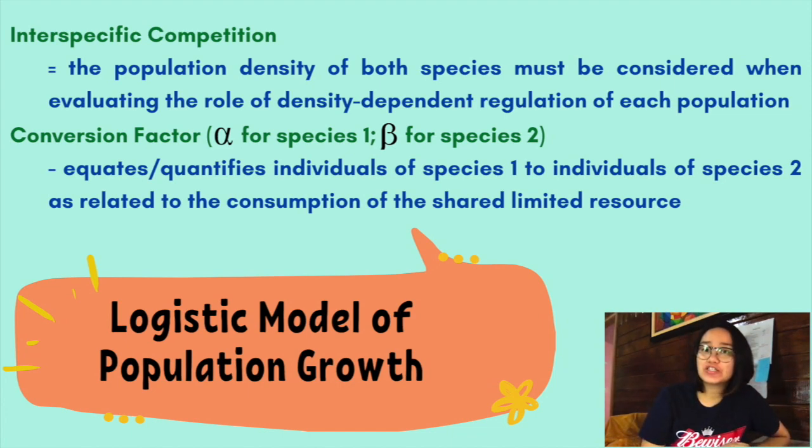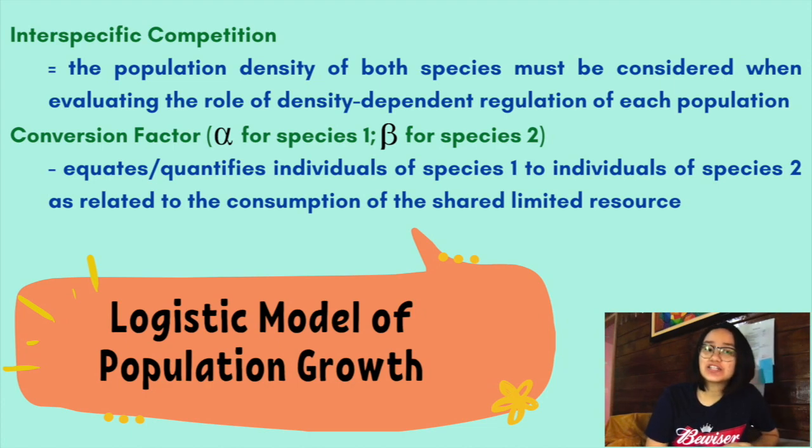When individuals of two different species share a common limiting resource that defines the carrying capacity for each population, there is potential for competition between the individuals of the two species, and this is what we call interspecific competition. Thus, the population density of both species must be considered when evaluating the role of density-dependent regulation on each population.